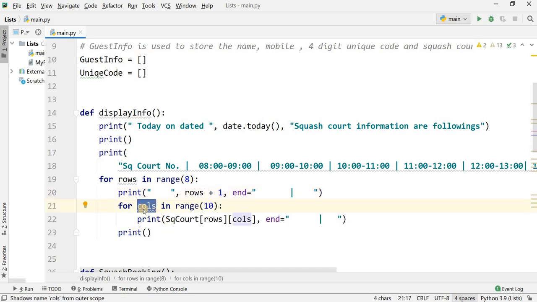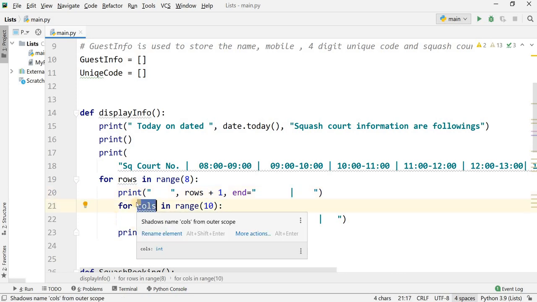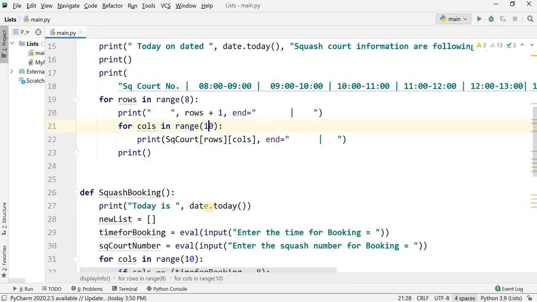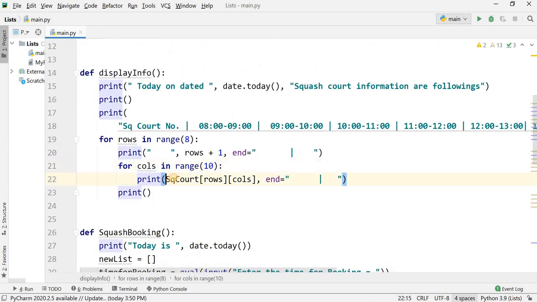This is the inner loop that is used to handle the columns in range 10, and it will print the squash code. This is a 2D array. First I have given the rows and then the column. How will it show the data? First it will show row 0, column 0. After this, row 0, column 1, row 0, column 2, row 0, column 3, and so on.